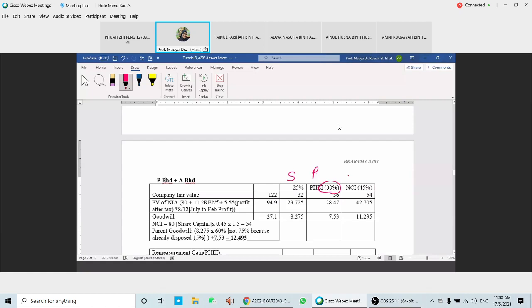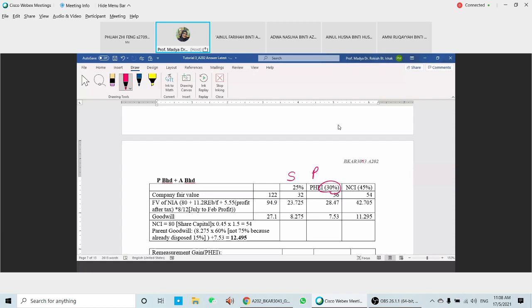Okay, now we're going to determine the company value. The company value will be based on the value of the NCI. So I'm going to calculate the value of the NCI here. NCI that you have here is 45%. Where do we get that 55?